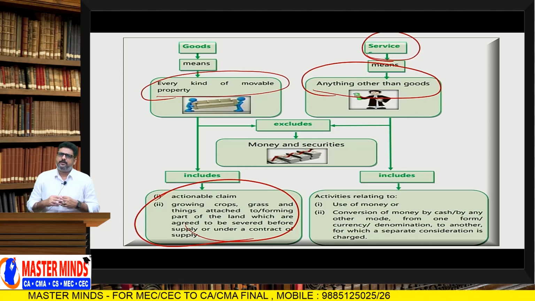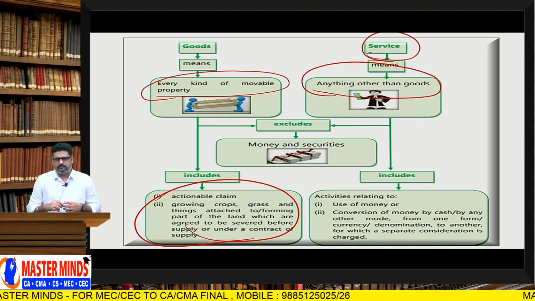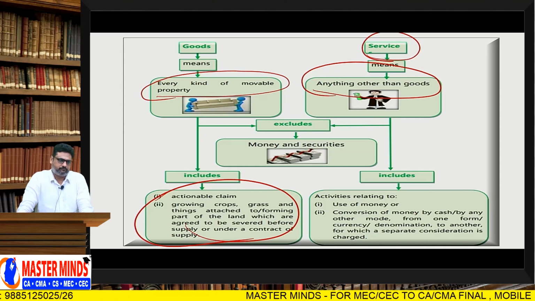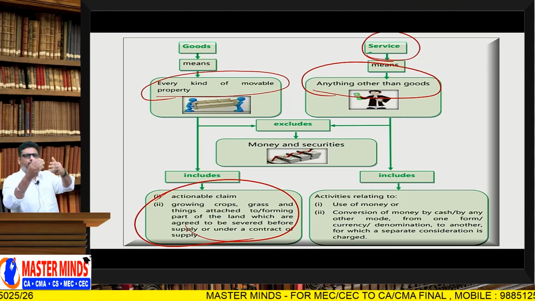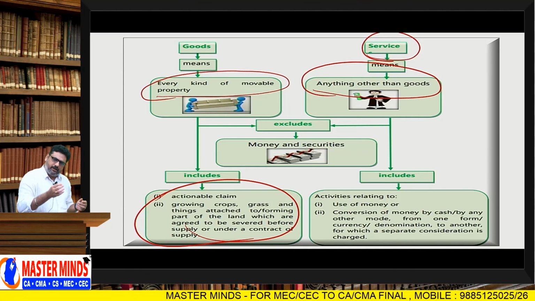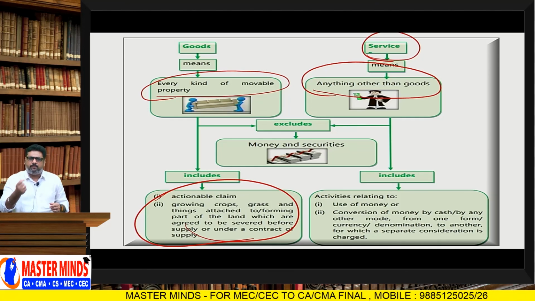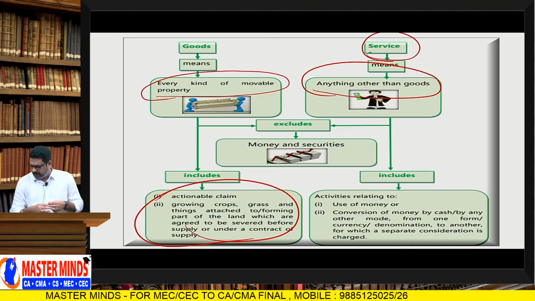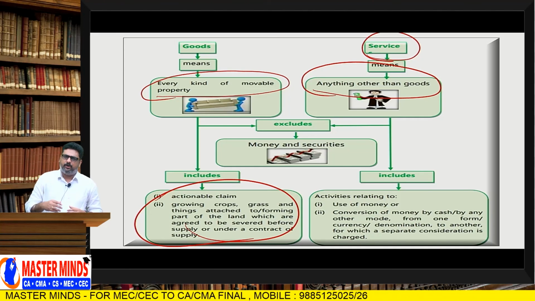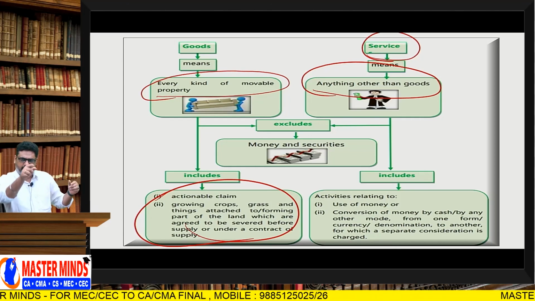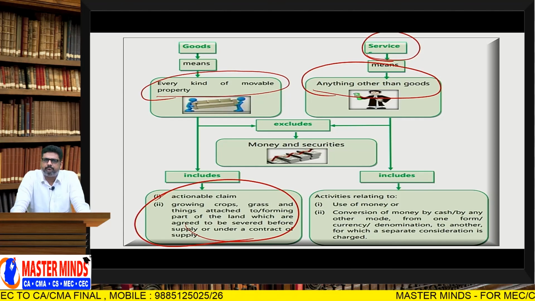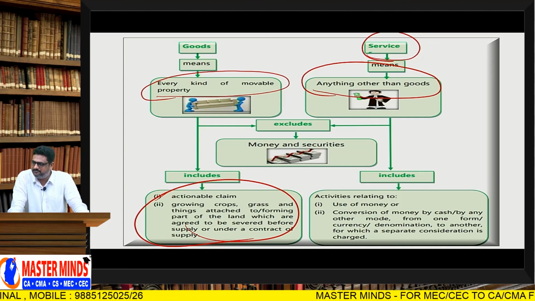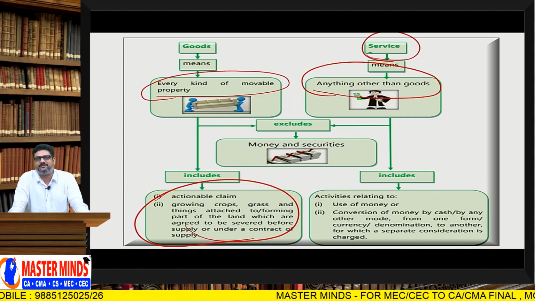Building is there. Is building a good? Yes or no? No, because building is immovable. In order to treat any item as a good, it must be movable. Whereas building is immovable. If building is immovable, it is not a good. Next question is whether it is a service. Yes or no? The answer is yes.